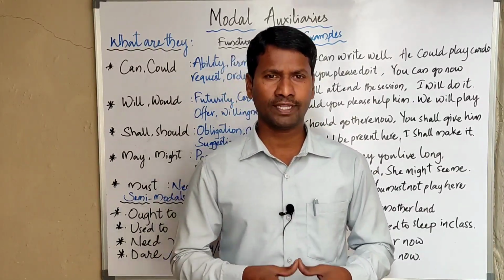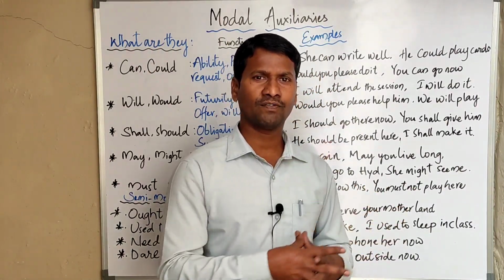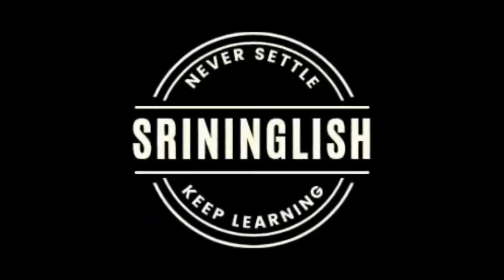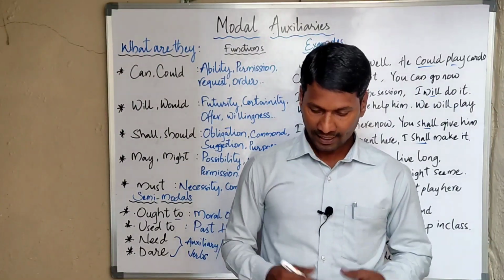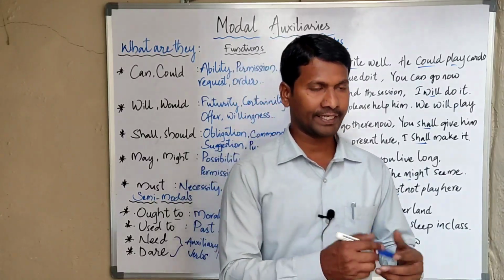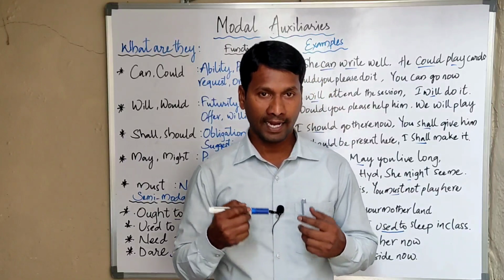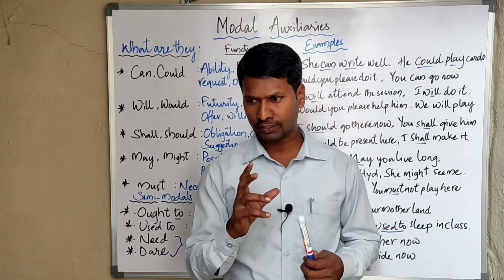Let us know more about them, what they actually are, what their functions are, and some examples of each modal auxiliary. Modal auxiliaries are used to indicate the mode and attitude of a speaker. We use them to express these two mainly.